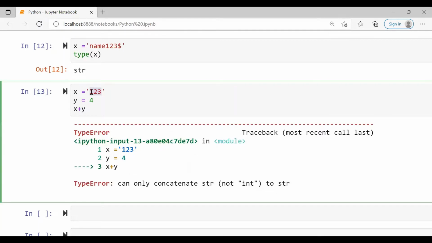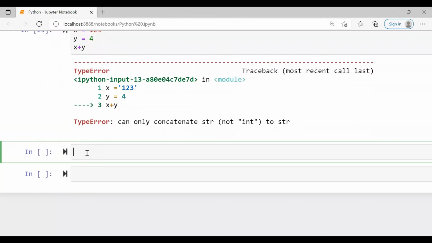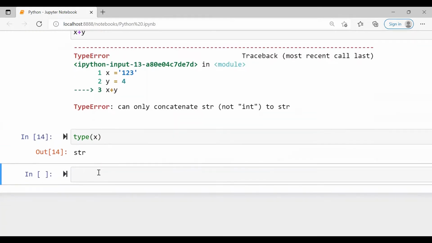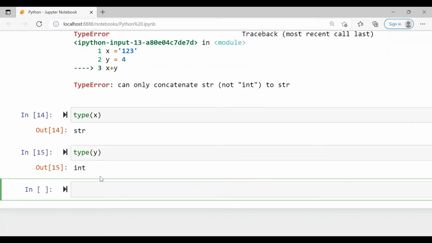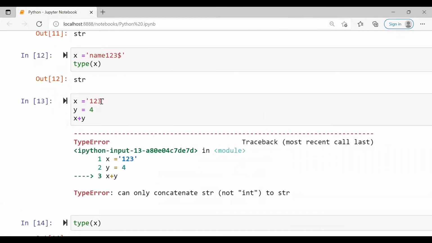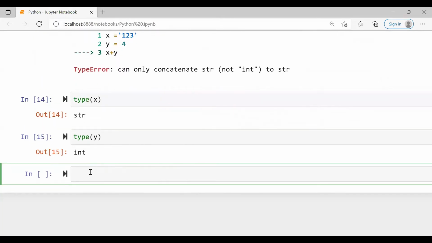Even though it consists of numbers, they are enclosed in single quotes, so x will become a string. Let us check the type of x. It is a string, whereas the type of y, because the number is not enclosed in quotes, is an integer. So you cannot add a string to an integer, even though it contains numbers. So that is about strings.